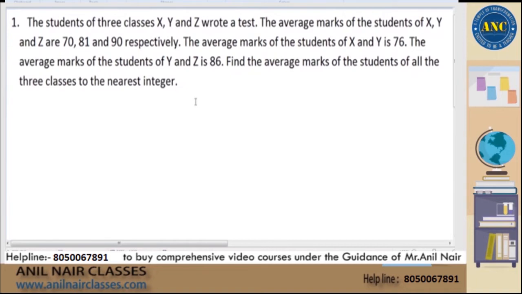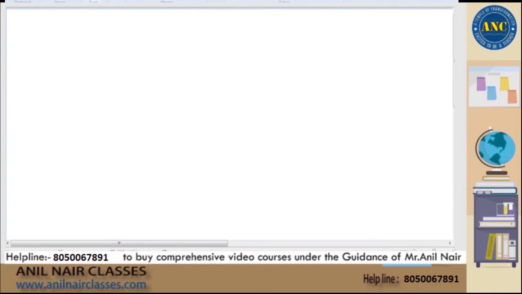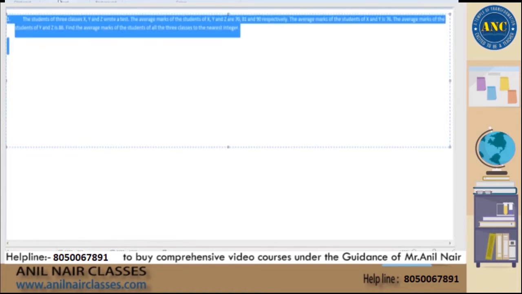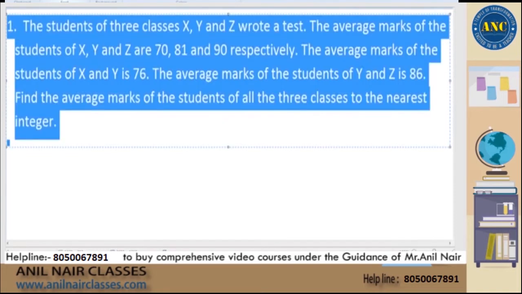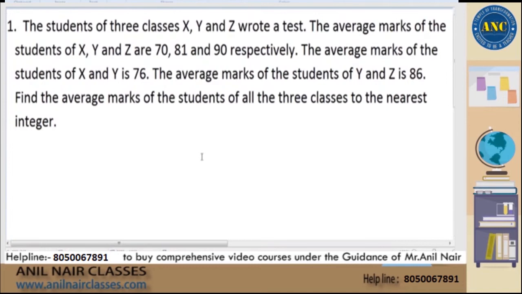Is it not visible, Ritesh? I am again increasing the font. I hope it is visible now, sir. Please solve this question.